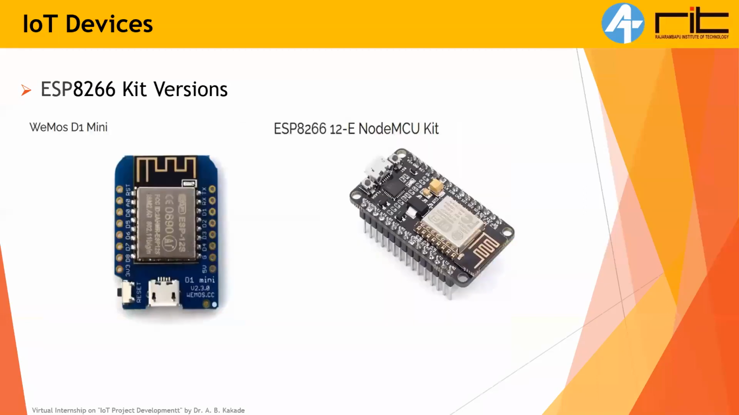Next are some famous ESP8266 kit versions. It is called WeMos D1 Mini. It also uses ESP8266. This one uses the ESP8266 12 module, and this is the ESP8266 12E NodeMCU kit. Node stands for a thing or a device, MCU stands for microcontroller, and here E stands for enhanced. It is the enhanced version of the ESP8266 12 module. That's why they have put E here.